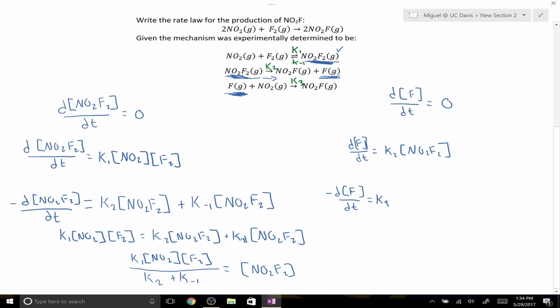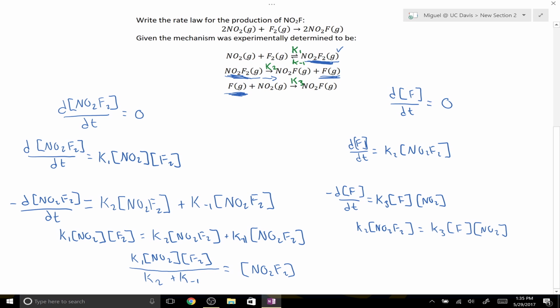That's k3 times the concentration of monatomic fluorine times the concentration of NO2. Now applying the approximation, we can set these two equal to each other since the concentration throughout the reaction never changes. That's k2 times NO2F2 is equal to k3 times the concentration of F and NO2.